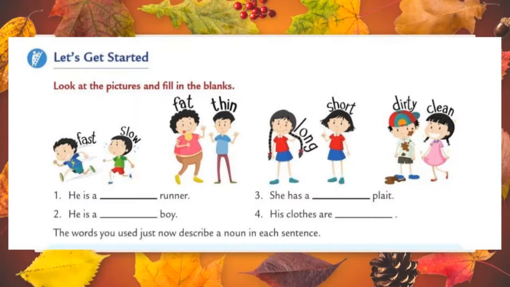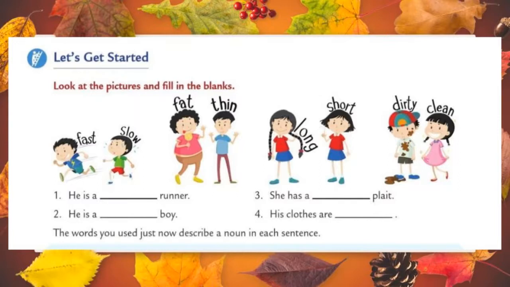Let's move to the second one. He is a dash boy. So two pictures are given for the second one also. They are fat and thin. And here also both the words are describing words. You can write either fat or thin.